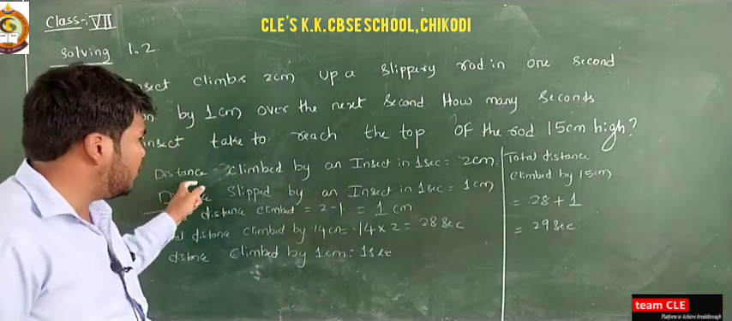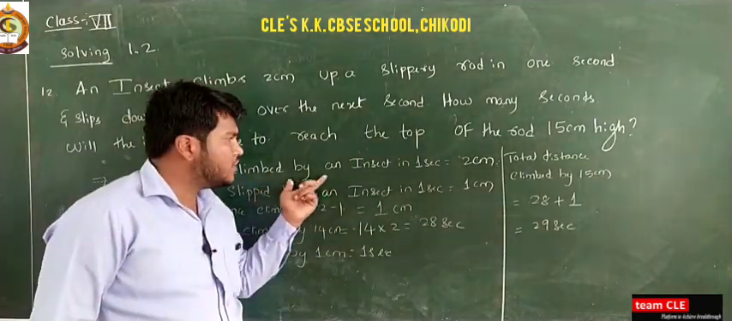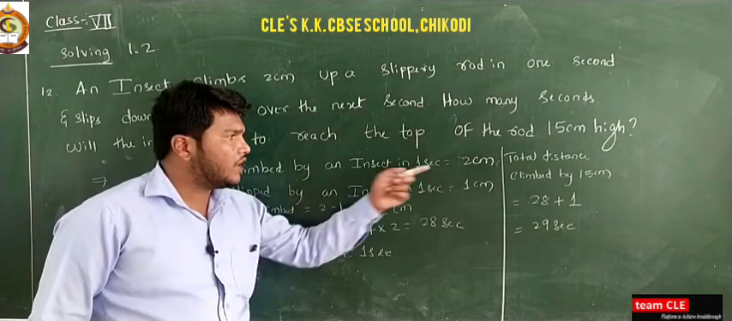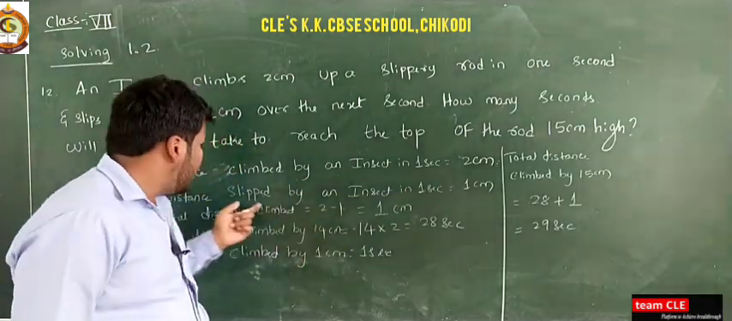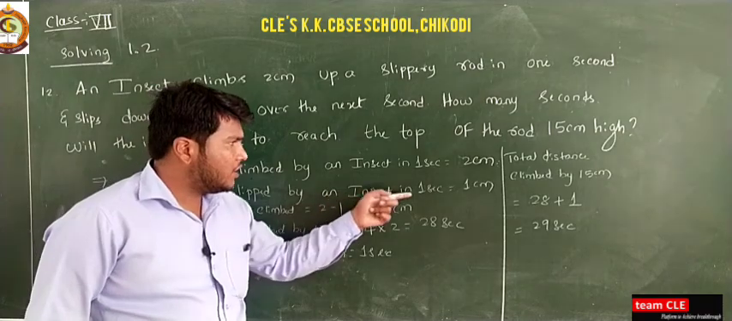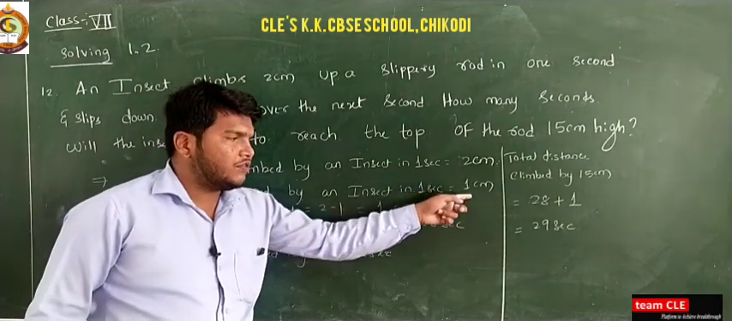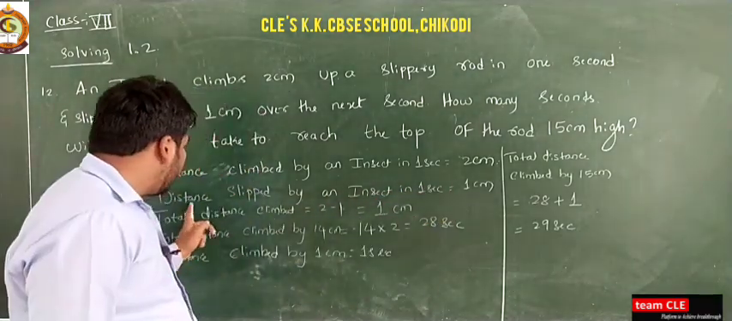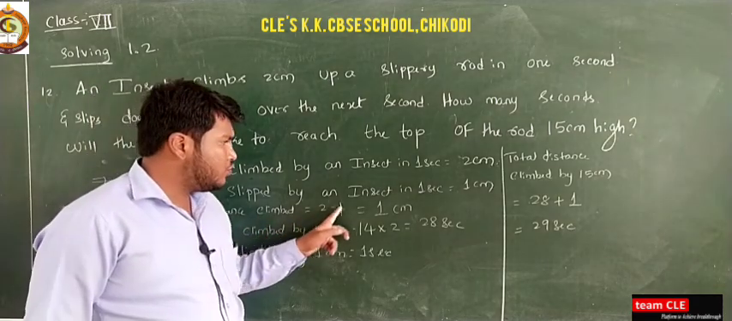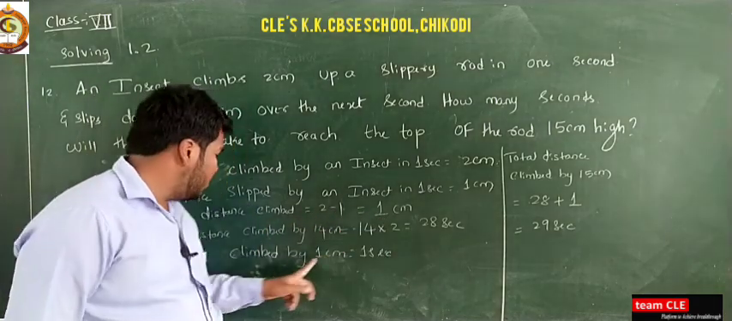Okay, so first write the given thing. Given: the distance climbed by the insect in 1 second is 2 centimeter. The distance slipped by the insect in 1 second is 1 centimeter. So the total distance climbed is 2 minus 1, which is equal to 1 centimeter.